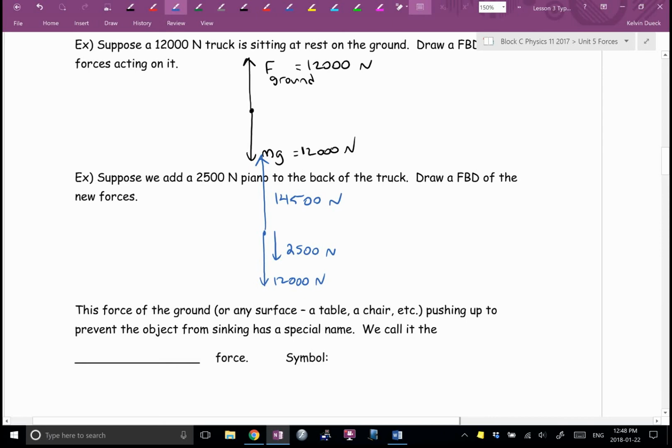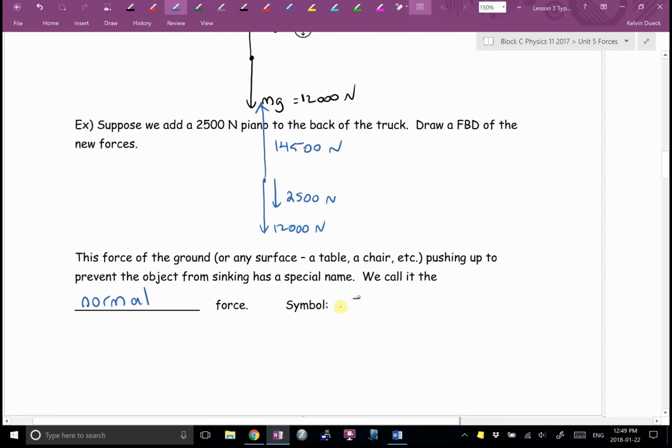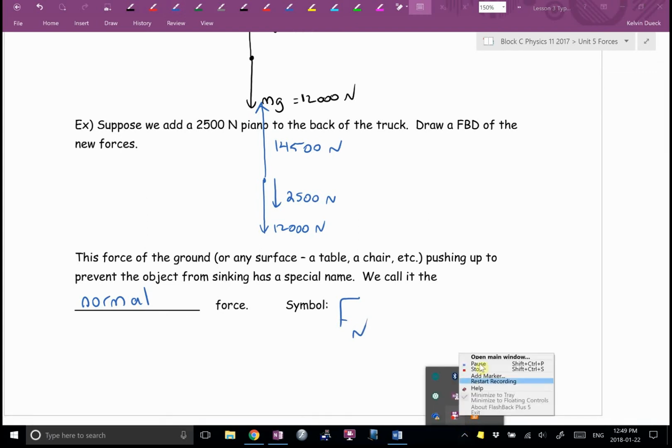Is that okay? This force of the ground, or any surface, a table, a chair, that pushes up to prevent an object sinking into it, has a special name. We call it the normal force. And the symbol that we're going to use is F with a subscripted N for normal. We'll pause.